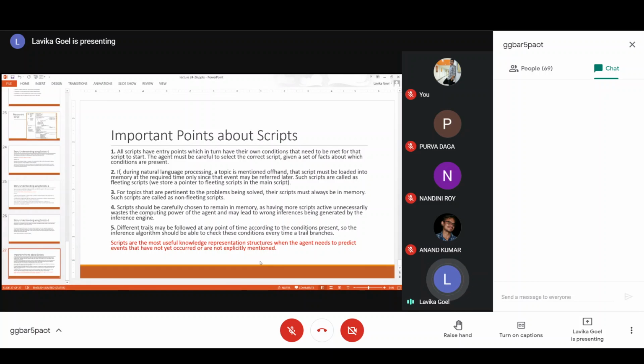And then one more important thing is that for some scripts which are very important, we need to store the scripts in the memory.